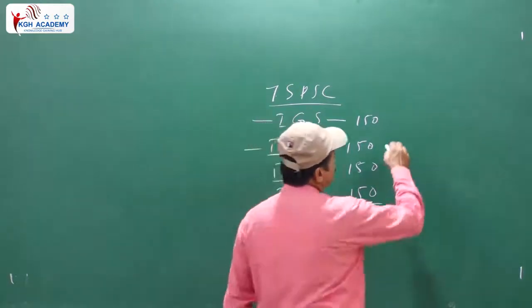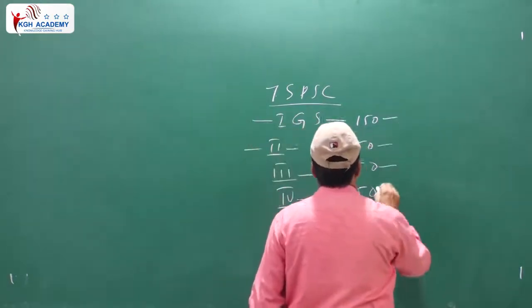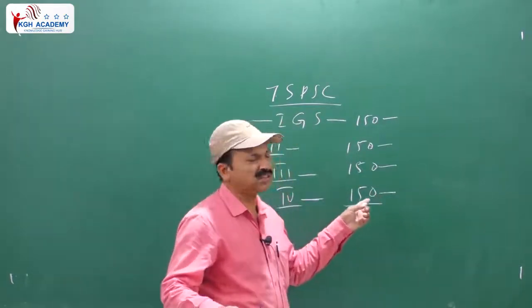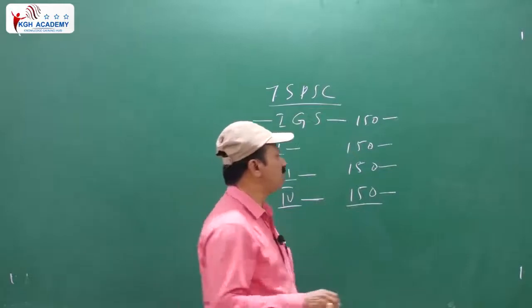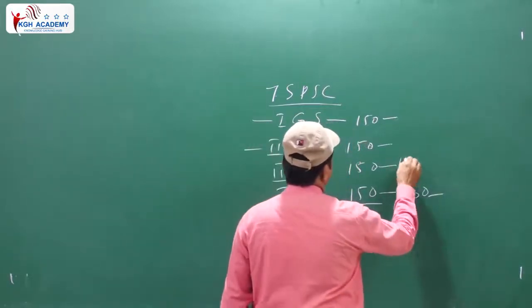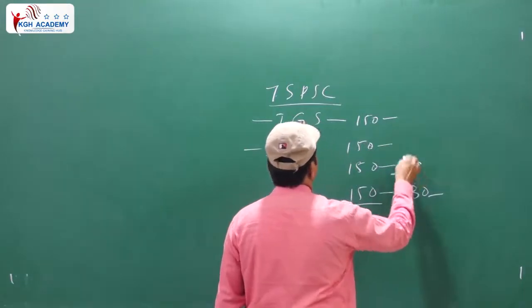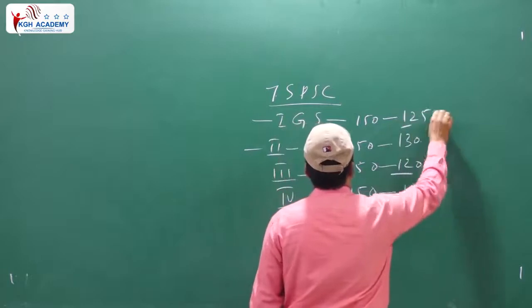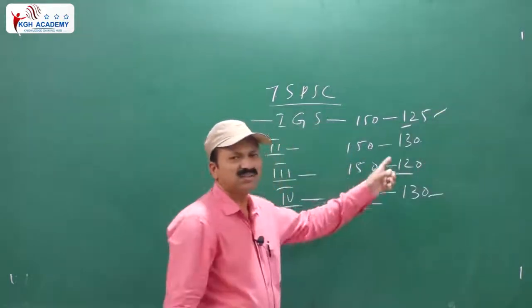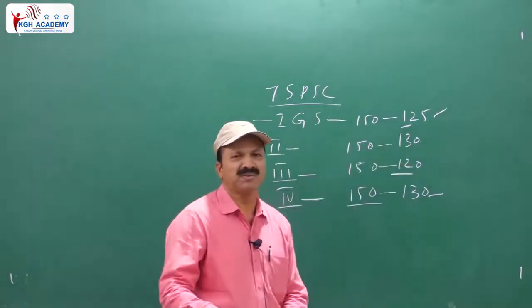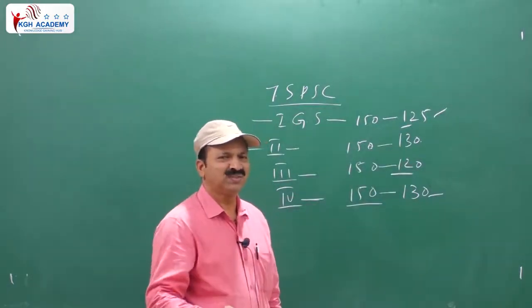In every paper you should secure at least 125. But in the Telangana Movement and State Formation paper, there is a good scope to get 130 marks. In economy you can secure at least 120. In general studies you can secure 125, even if you lose 25 marks.